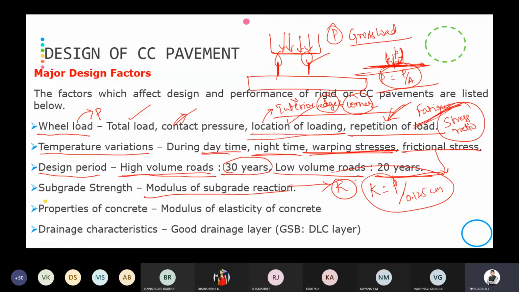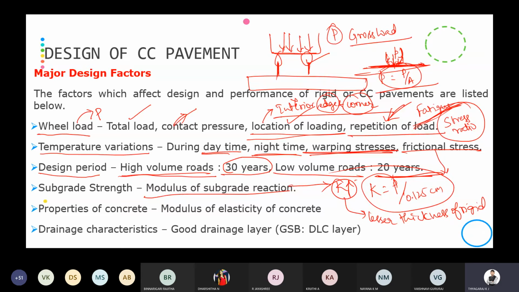If the modulus of subgrade reaction is higher, we require a lesser thickness of rigid pavement. So this is the concept you remember. If the modulus of subgrade reaction is higher, it means the thickness of the rigid pavement is lesser.